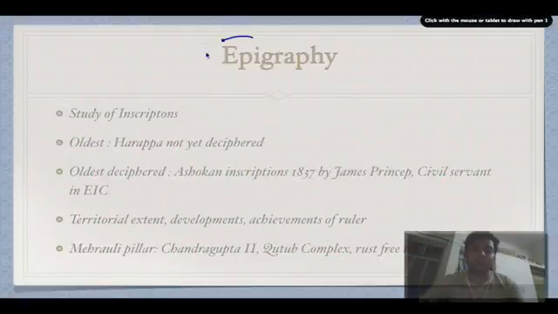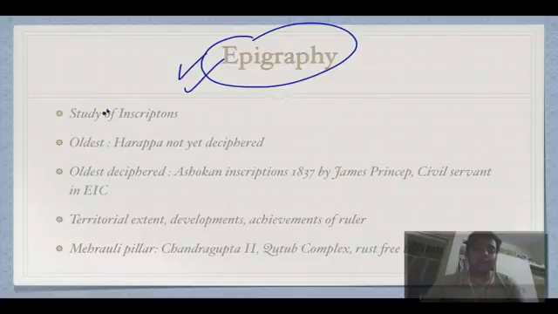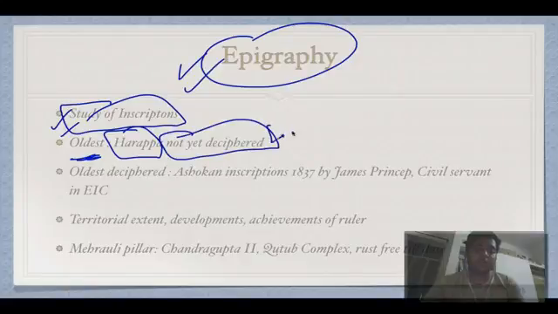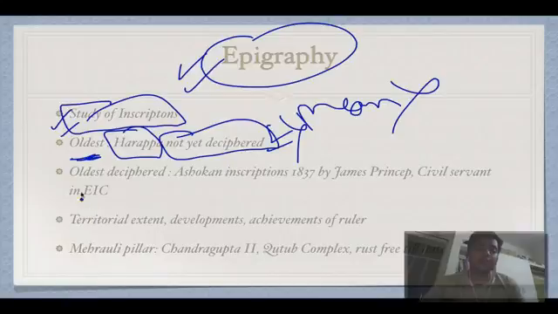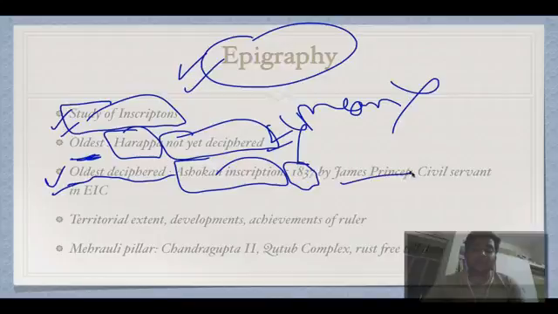Then we have something called epigraphy. Epigraphy is the study of inscriptions. The oldest inscriptions found are in Harappa. They are not yet deciphered, that is, we do not know what they mean. Then the oldest deciphered ones are the Ashokan Inscriptions, and they were deciphered in 1837 by James Prinsep. He was a civil servant in the East India Company.